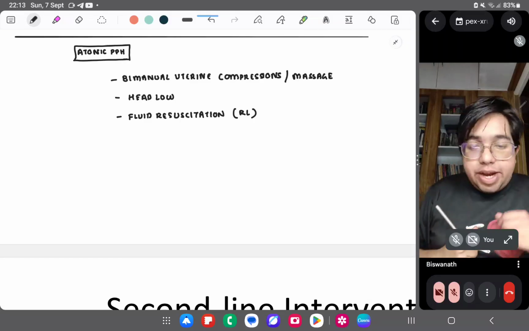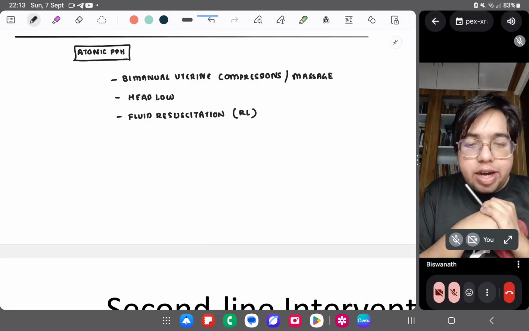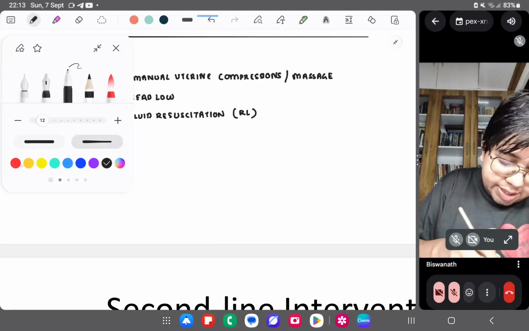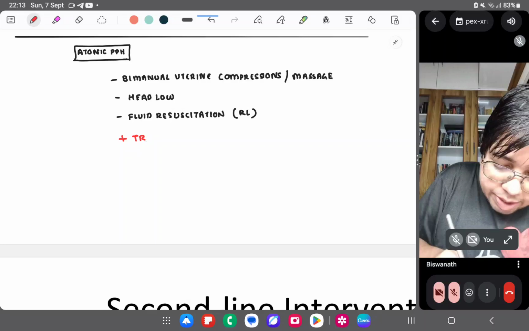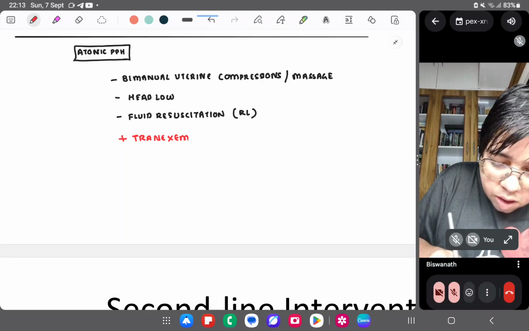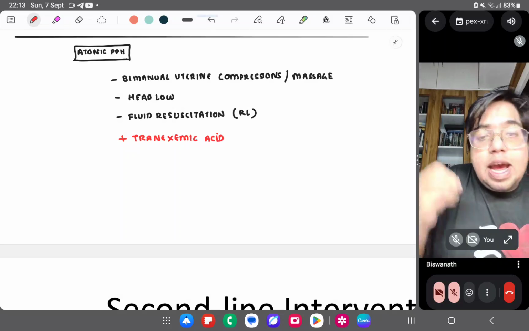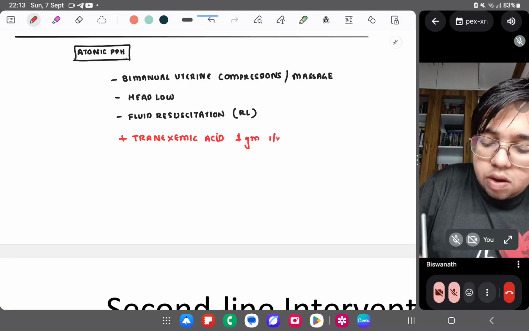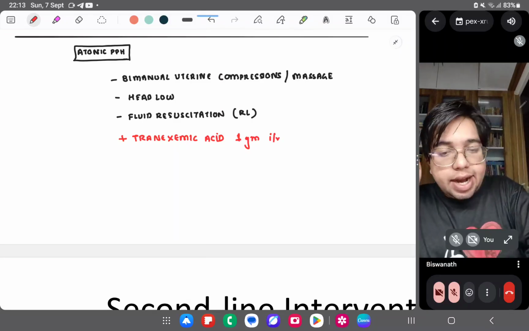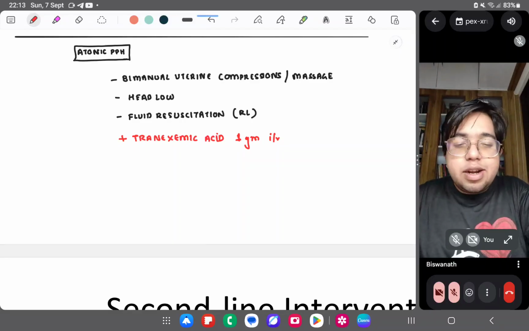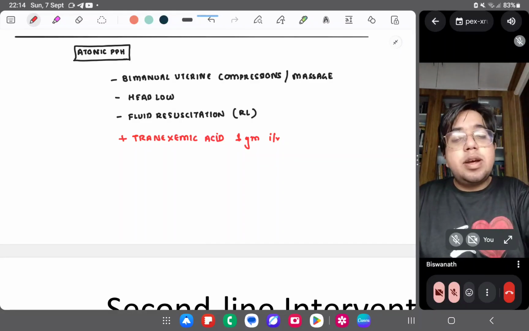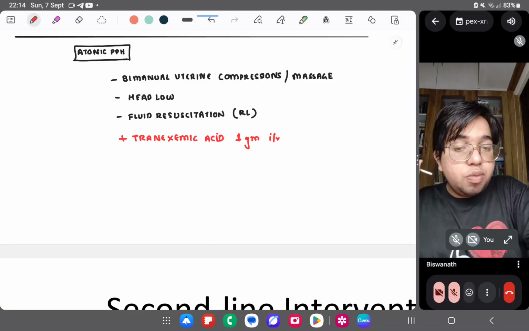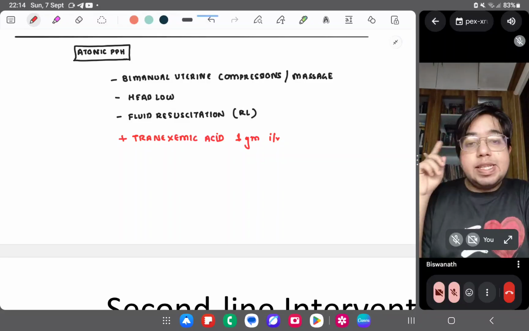And to control the bleeding, what is the most common drug that you give to control internal type of bleeding? We basically use Tranexa. Tranexa is basically tranexamic acid, right? And tranexamic acid, according to guidelines, is given 1 gram IV. Okay, this is the guideline. Other drugs are added if atonicity persists. Bimanual uterine compressions are important. Head low position, then fluid resuscitation, and tranexamic acid is important.